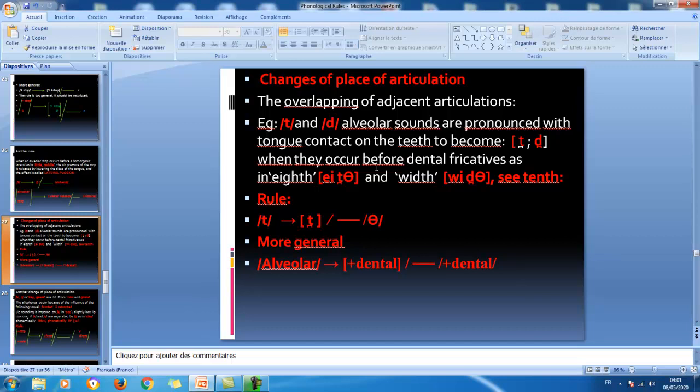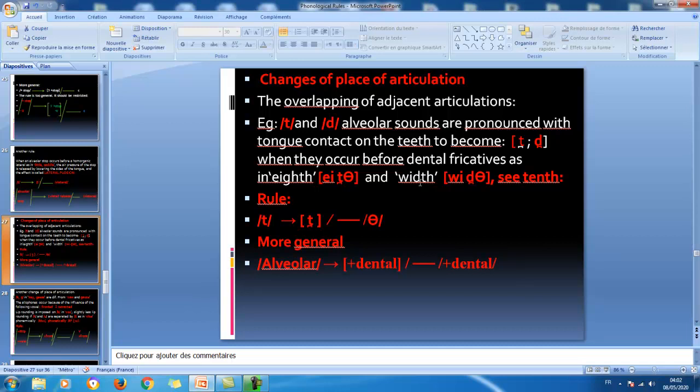especially when they occur before dental fricatives, as in eighth here. Notice the stop in here, T, is followed by a dental sound, or what we call an interdental sound, th. This fact is going to affect the production of T. It will make of it a dentalized sound.